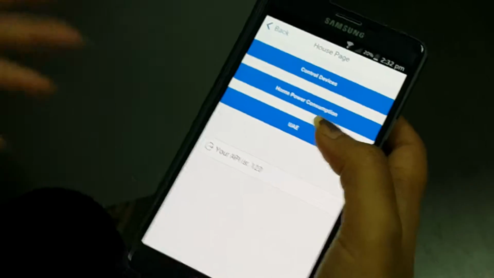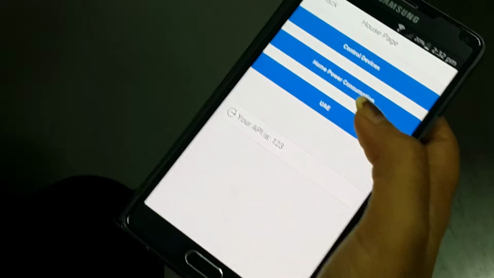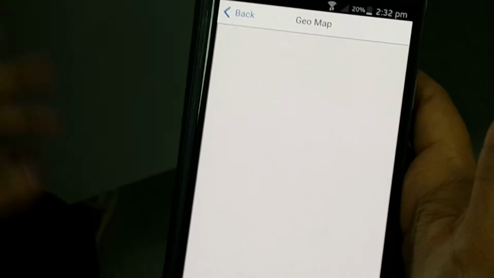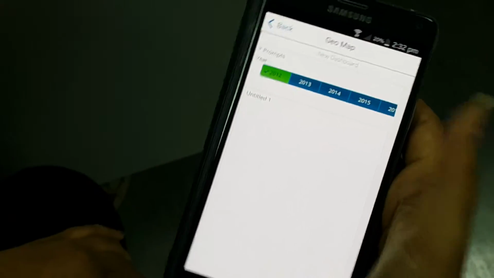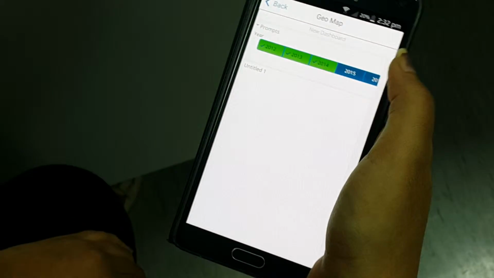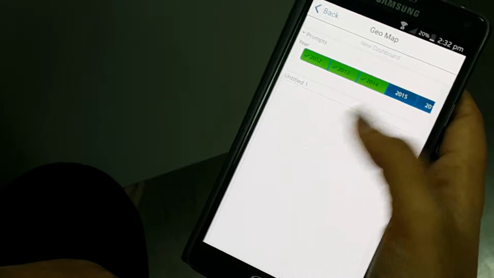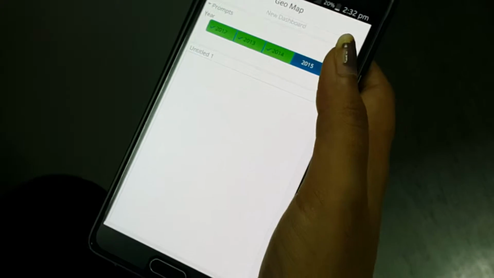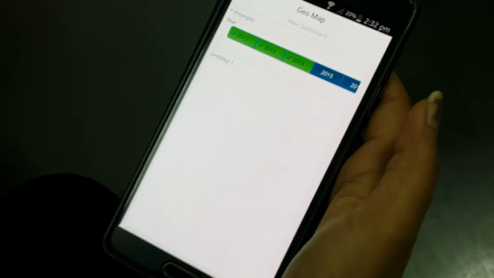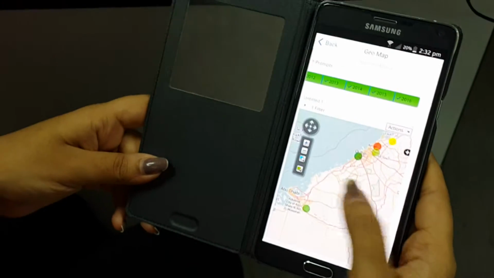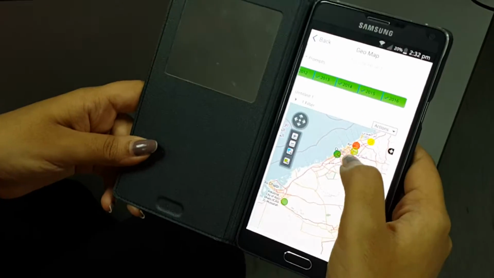The other privilege he has is to view the power consumption details of all the cities across the UAE. He can select this, and this will display all the cities on a map with their annual power consumption. The user can select all the years for which he wants to view the values. So this will display all the cities with their power consumption.